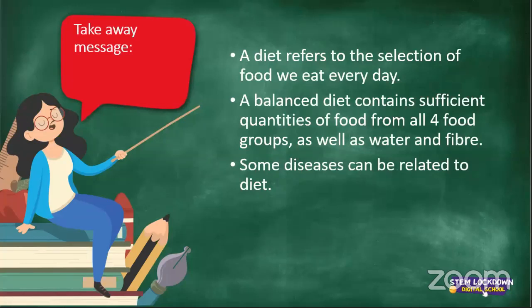Some diseases can be related to a diet, so it's very important to eat healthy to avoid diabetes, constipation, and all those other diseases that we spoke about. So now we know that a diet does not refer to losing weight, but just to eating healthy.